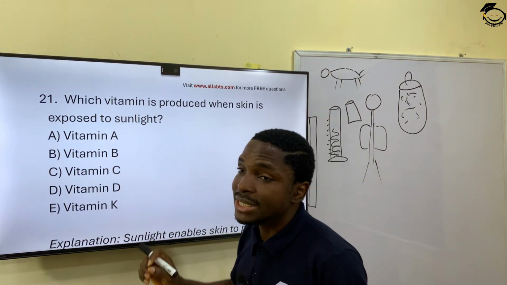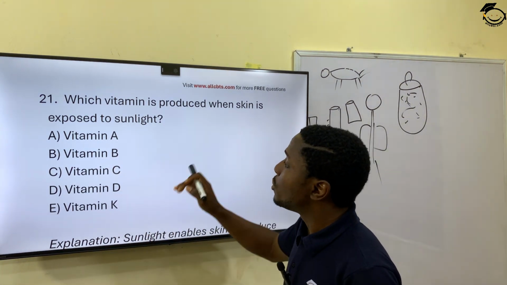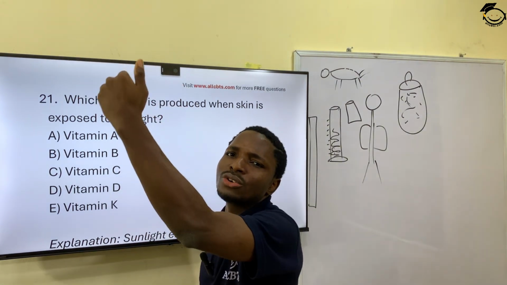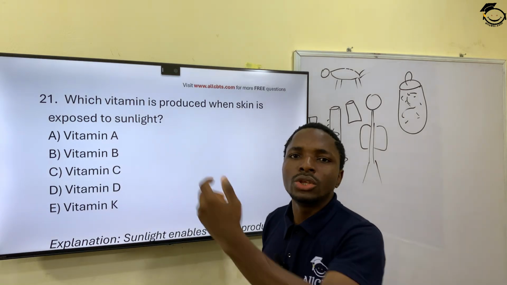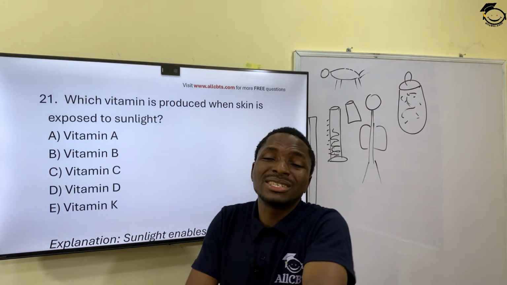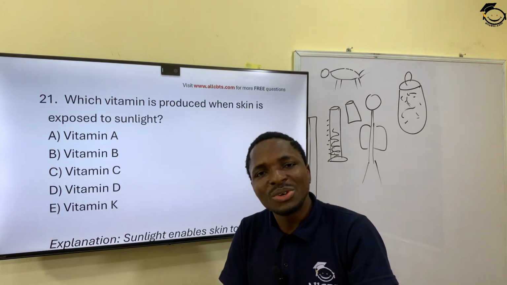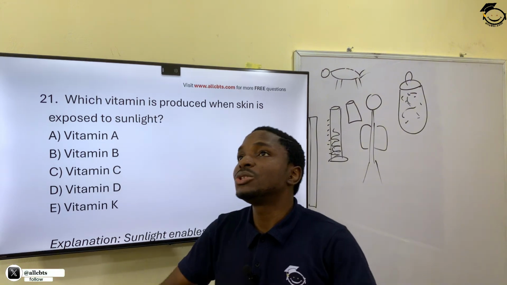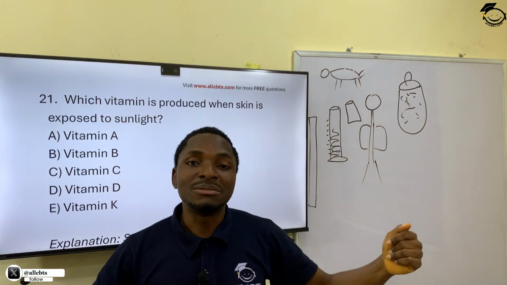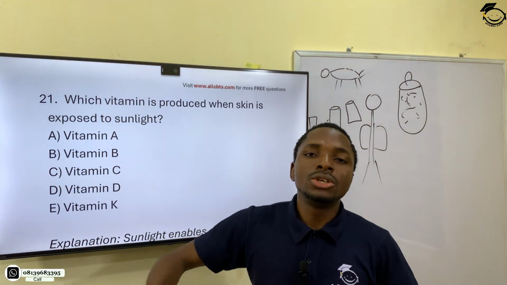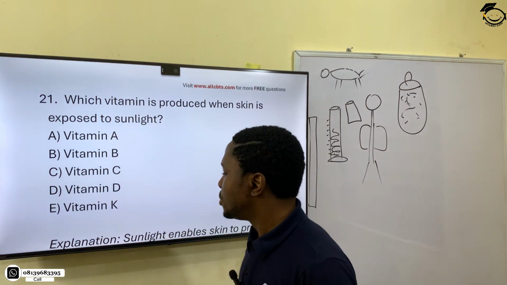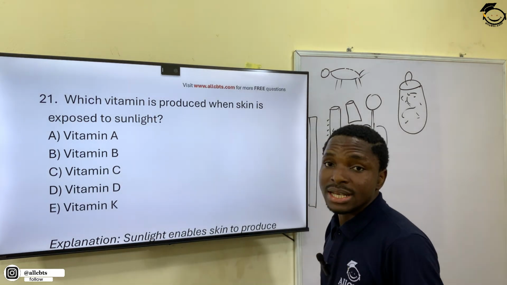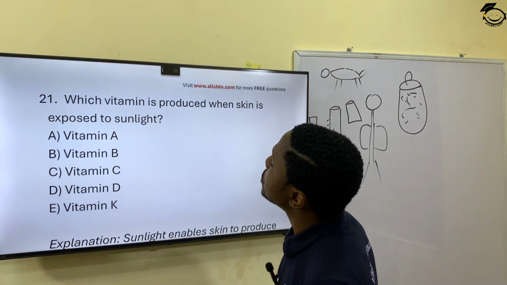So vitamin D is produced when the skin is exposed to sunlight. It's not the sun that gives us vitamin D. No, the sun shining on the skin helps the skin to produce vitamin D for your body. Not the other way around. It's not that being under the sun gives you vitamin D. No, it's actually assisting your own skin to produce vitamin D. Okay, so like I said, it assists the skin to produce it. All right, question 22.